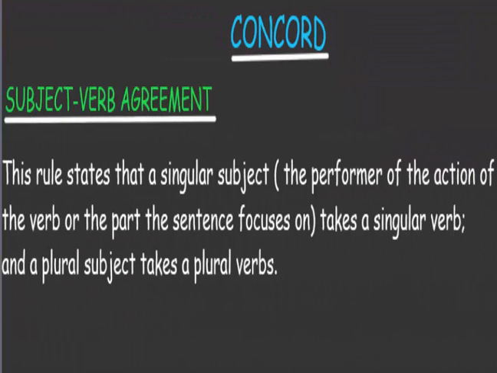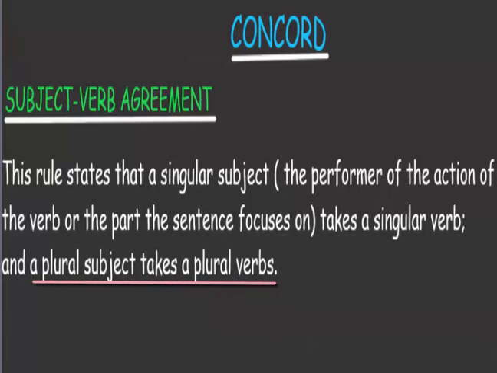Let us move on to the rules that govern Concord. Concord is all about rules. Until you understand these rules, you might have little challenges making simple grammatically correct sentences. On the board, on your screen, you have subject-verb agreement. What this simply tells us is if the subject of the sentence is singular, the verb must also be singular. And if we have a plural verb in a sentence, the plural verb must take a plural subject.